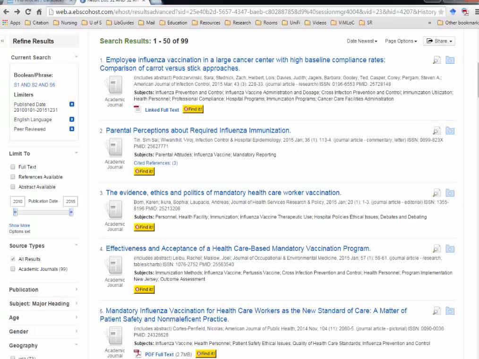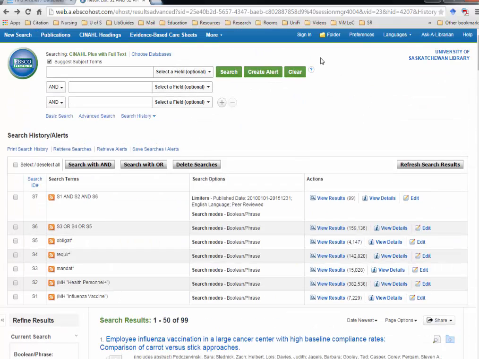To save your search strategy, create an account within EBSCO. To do that, click on Sign In and then create a new account. To save your searches, after you've signed into EBSCO, create a folder with the appropriate name and add all your articles to the folder.